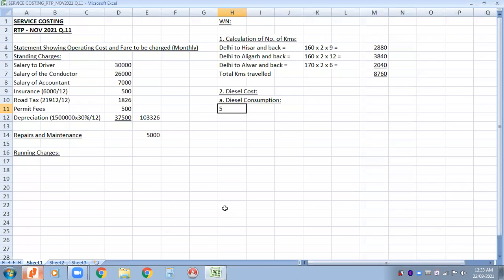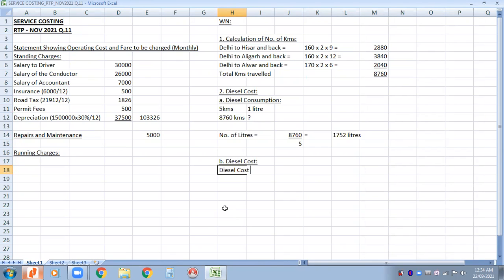So for 5 kilometers, you need 1 liter of diesel, and you have to travel 8760 kilometers. So number of liters will be equal to 8760 divided by 5, which gives you 1752 liters. Okay, and now we can calculate the diesel cost.